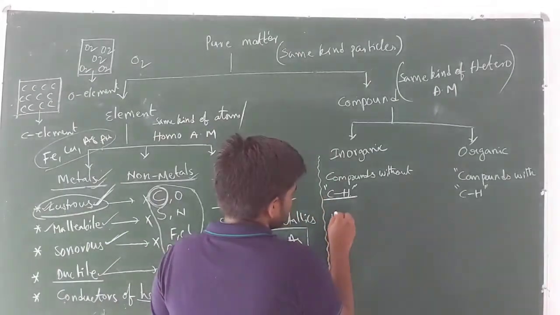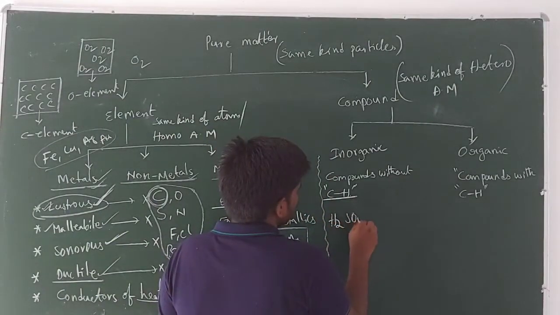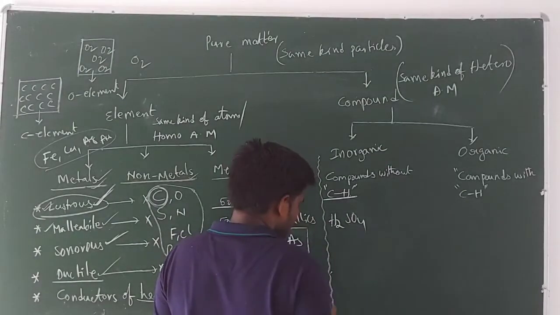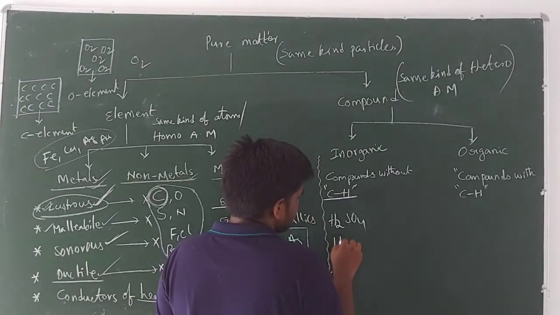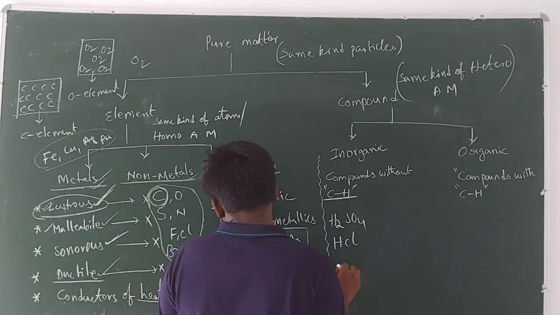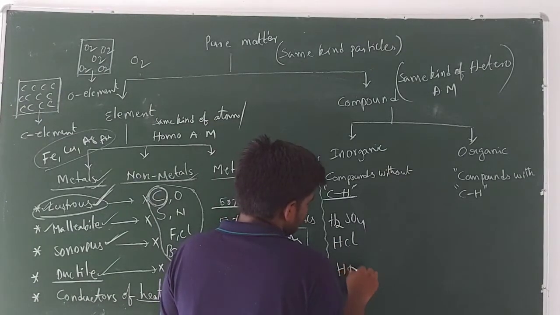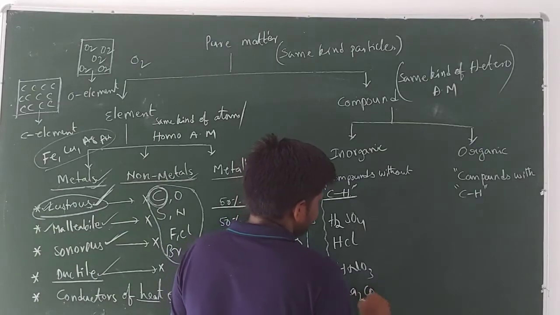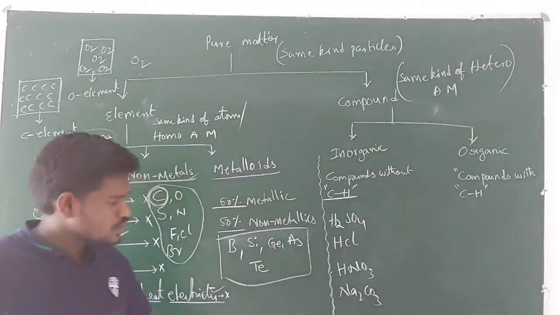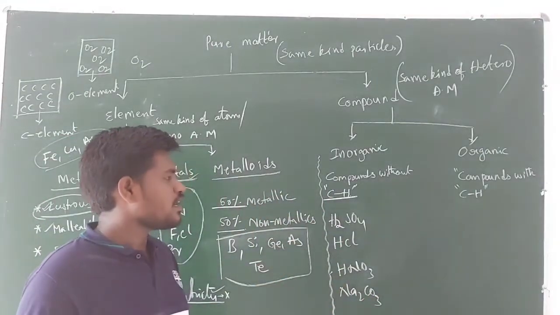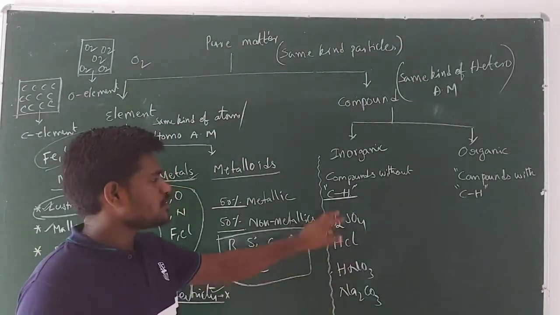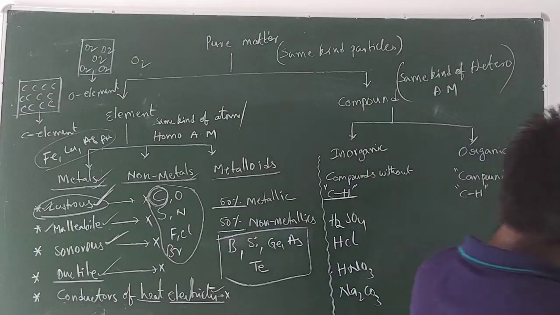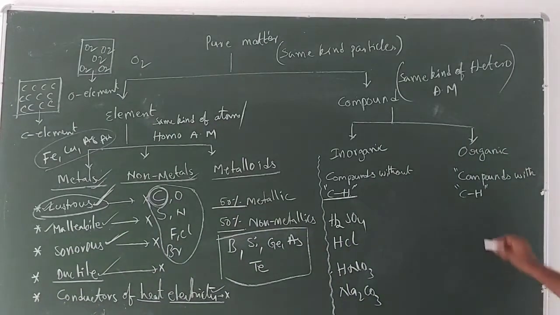Examples, guys: you can take H2SO4. Here there are no carbons and hydrogens. And next you can take HCl and HNO3. You can take Na2CO3, etc. These all are examples for the inorganic compounds because of the absence of carbon and hydrogen. Now organic compounds means the compounds with carbon and hydrogen.